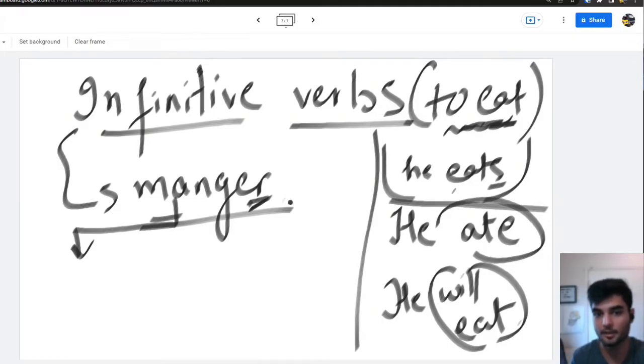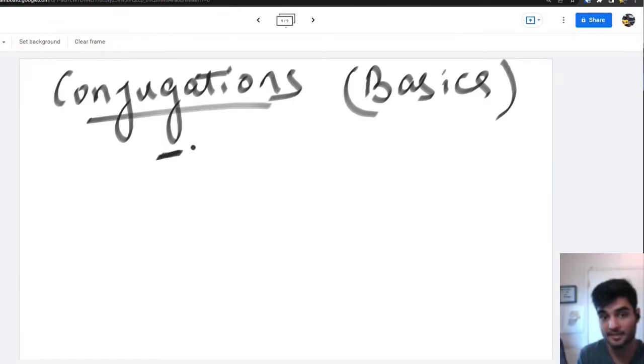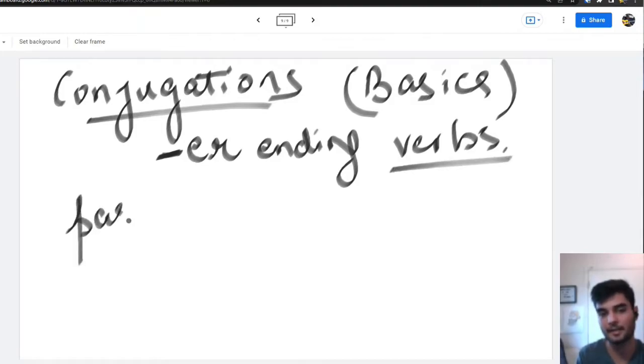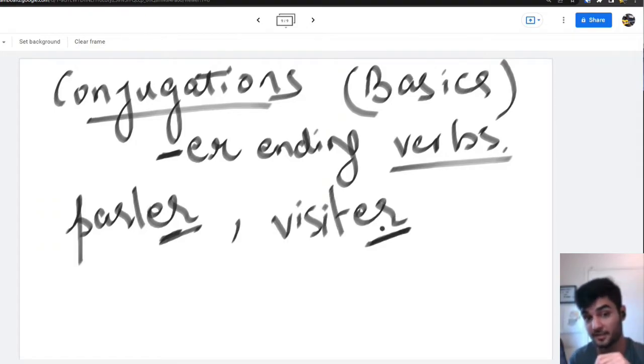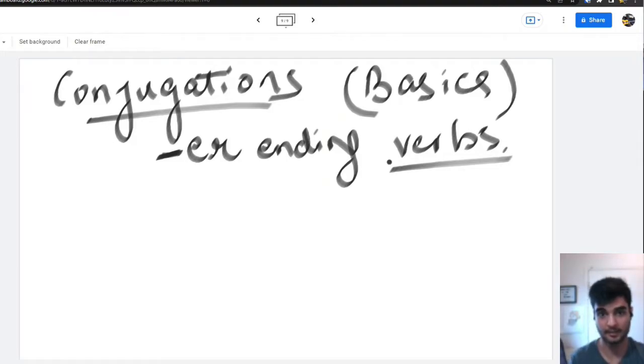Okay, so this is the verb. It's ending with er, so it's called an er ending verb. Okay, and then we conjugate the verb. What happens if we have an er ending verb? See, we also have other verbs like parler. It's an er ending verb which means to speak. Visiter, an er ending verb which means to visit. So all of these verbs which end with er get conjugated like this.